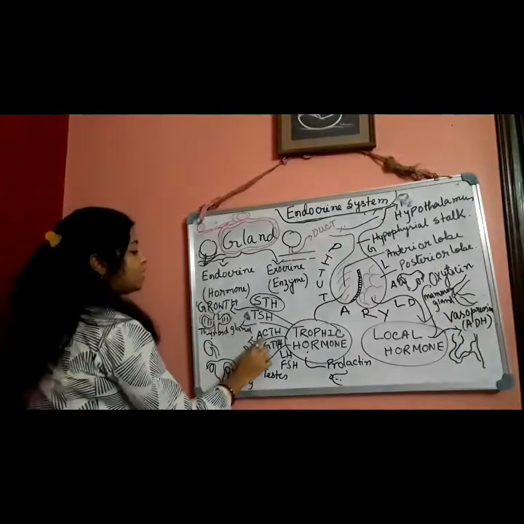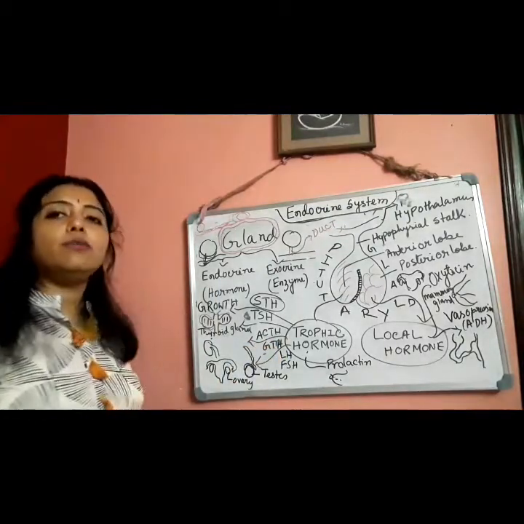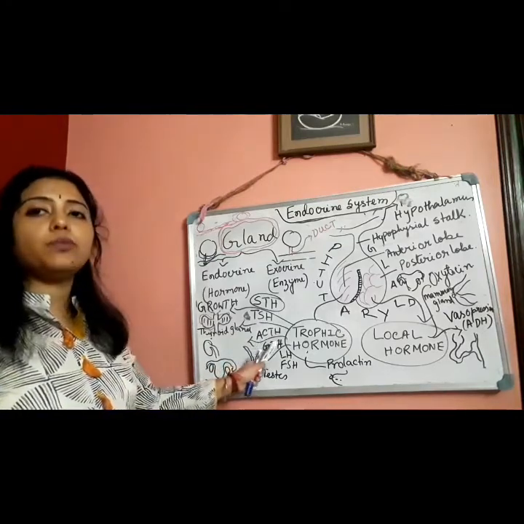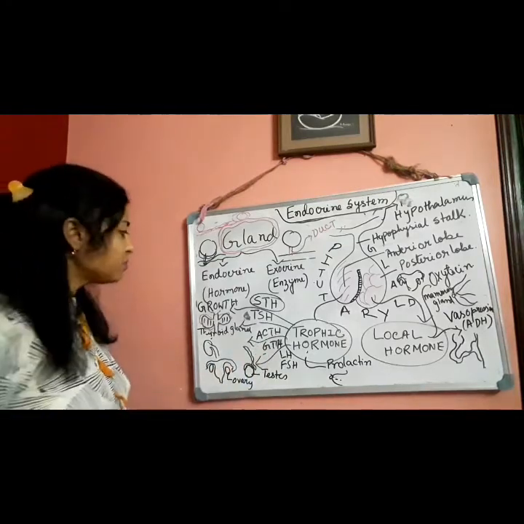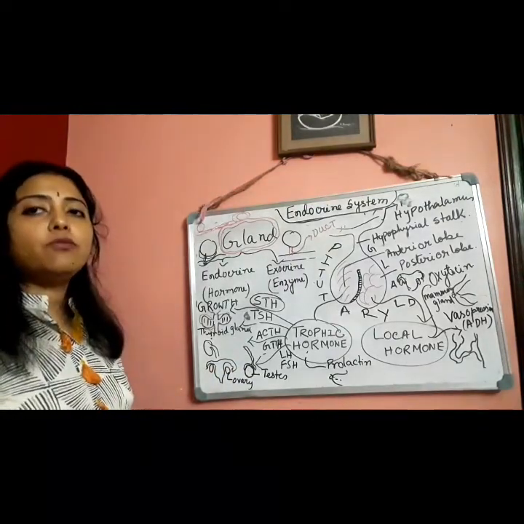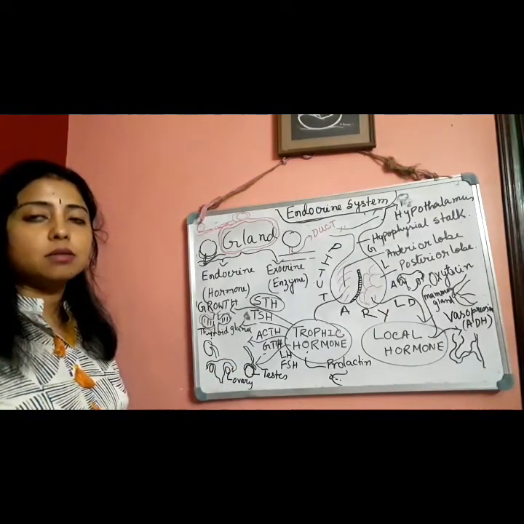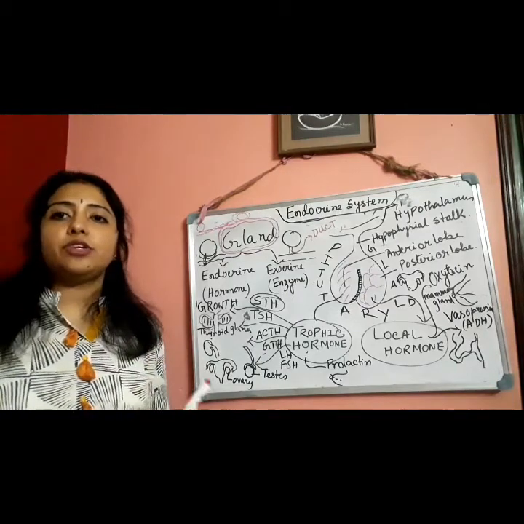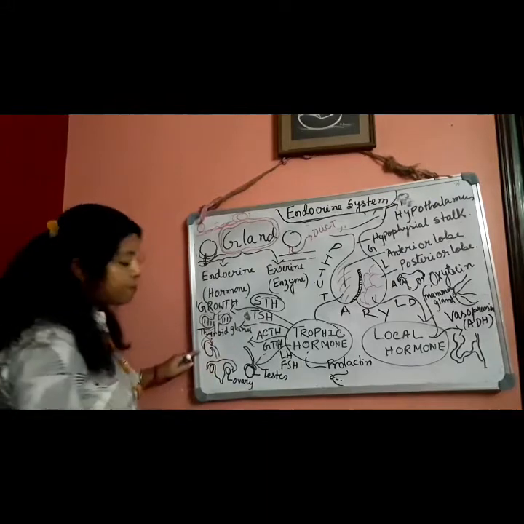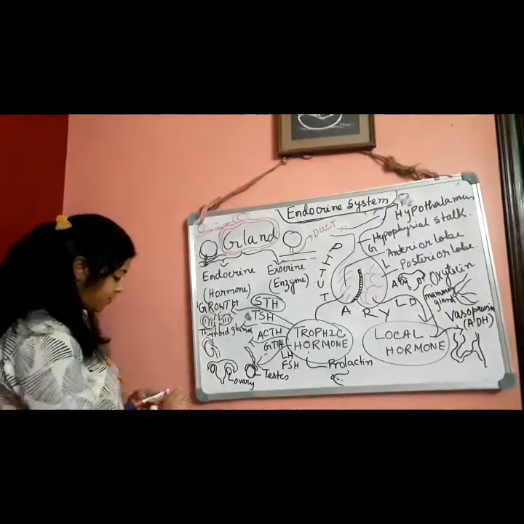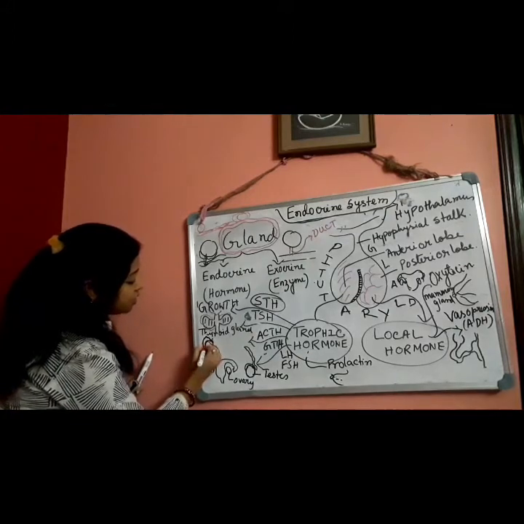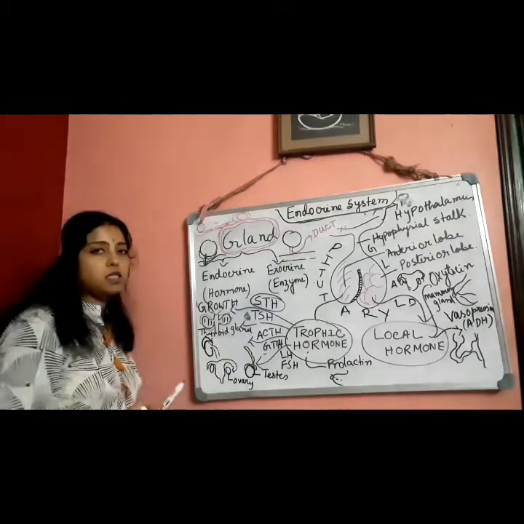Third one is ACTH. What is the full form of ACTH? Adrenocorticotropic hormone. Clear? They will stimulate the secretion of the hormone from the adrenal cortex. Adrenal cortex, here, this is the one cap-like structure. Here I have drawn it. It is one cap-like structure which is fitted above the kidney.